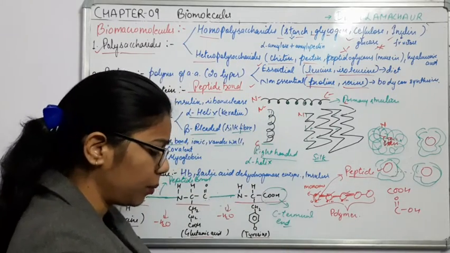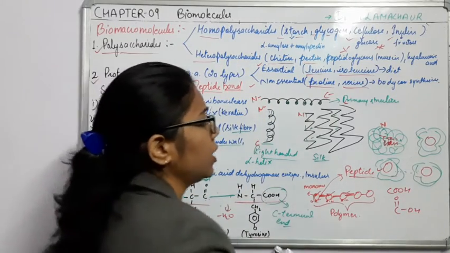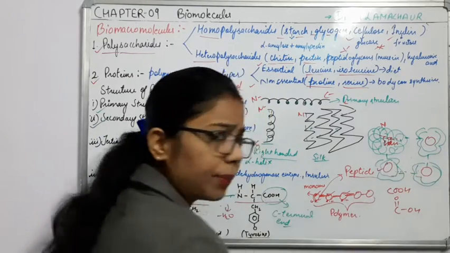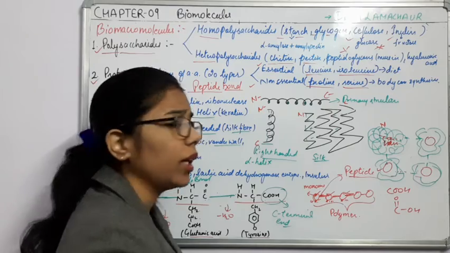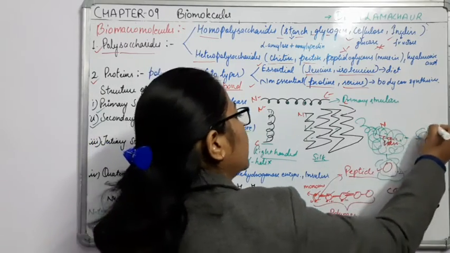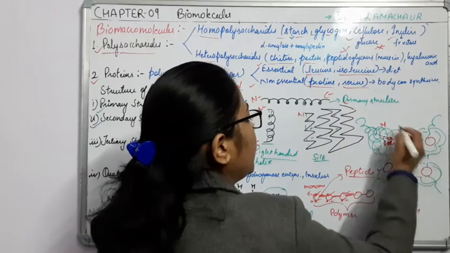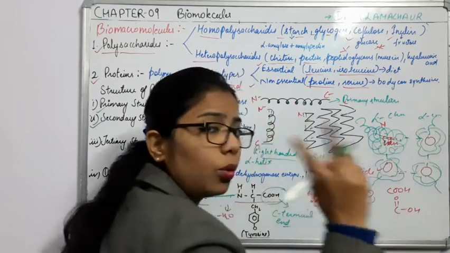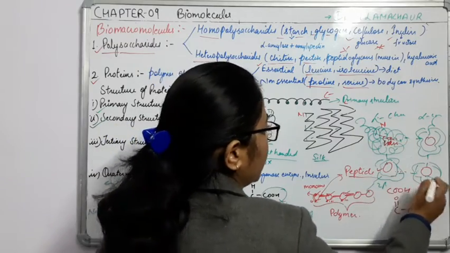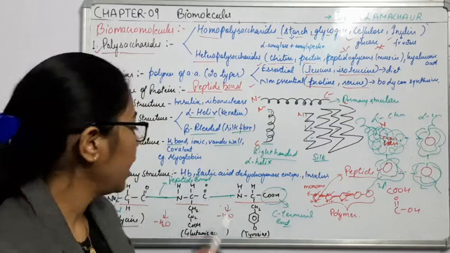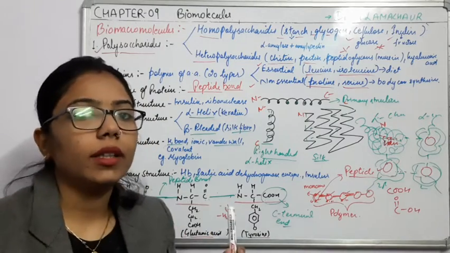And these globulin proteins are connected with each other with the help of bonds, like hydrogen bond. Along with this hydrogen bond you can see this alpha chain and there is a beta chain. This is the alpha and this one is alpha. Two alpha and two beta chains are present in case of hemoglobin, and that's why it comes under the quaternary structure.